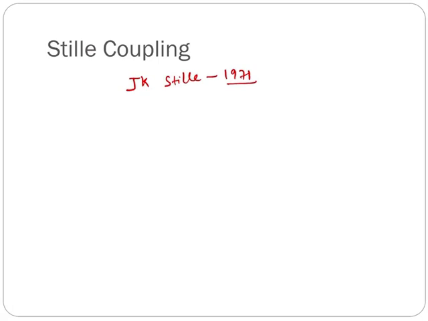First we see what is the general formula of Stille coupling. Suppose R1X is one coupling partner and R2SnR3 is another coupling partner.